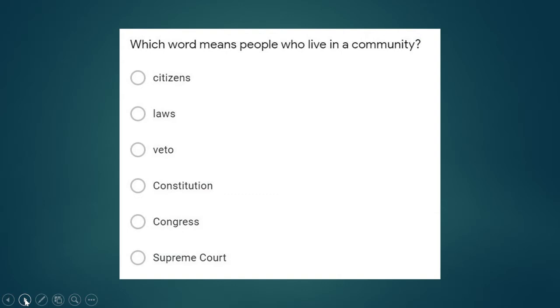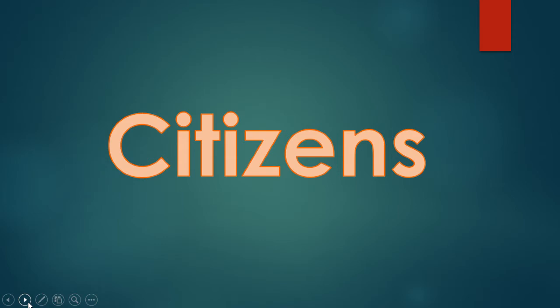Which word means people who live in a community? So which of these is a community word? We have citizens, laws, veto, constitution, Congress, and Supreme Court. Which one is the people who live in a community? The correct answer is citizens. Citizens are the people who live in a community.